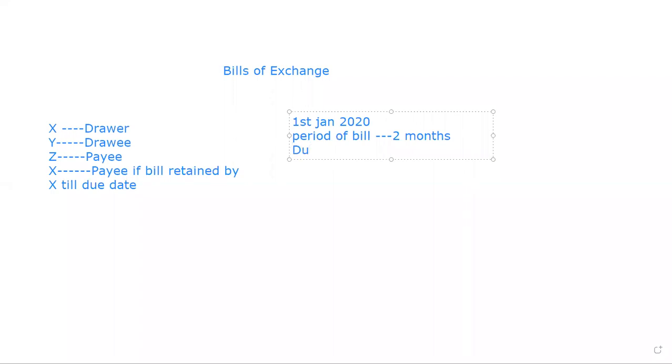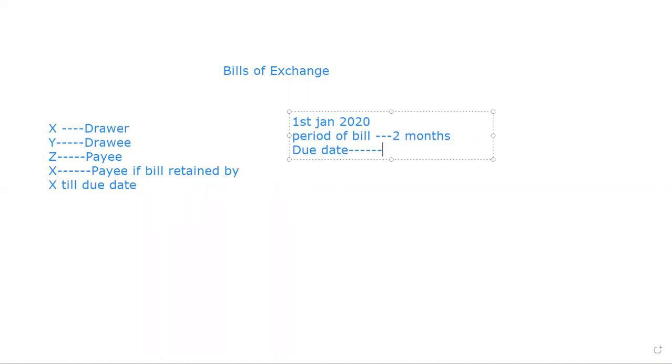We have to calculate the due date ourselves. It is never given in the question. Always keep the due date in your mind. Due date means the date on which the bill will get matured, meaning the drawee has to pay the bill to the drawer. The bill converted into cash, that will be the due date.